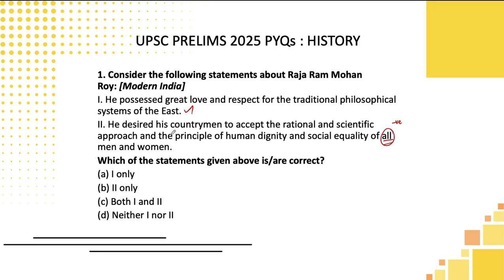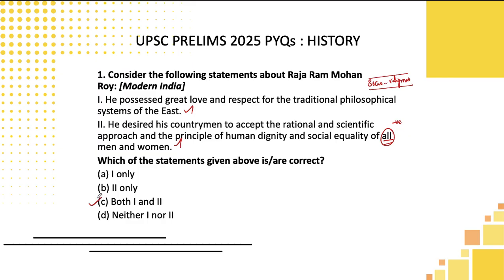Not only that, if you read this second statement overall, Raja Ram Mohan Roy is associated with the socio-religious reform movements chapter. The personalities from this chapter fought not only to strike a balance with India's conservative, traditional philosophies, but also to balance them with scientific, modern principles. And this statement stands in line with that. So you can take these two statements to be correct and go for option C, students.